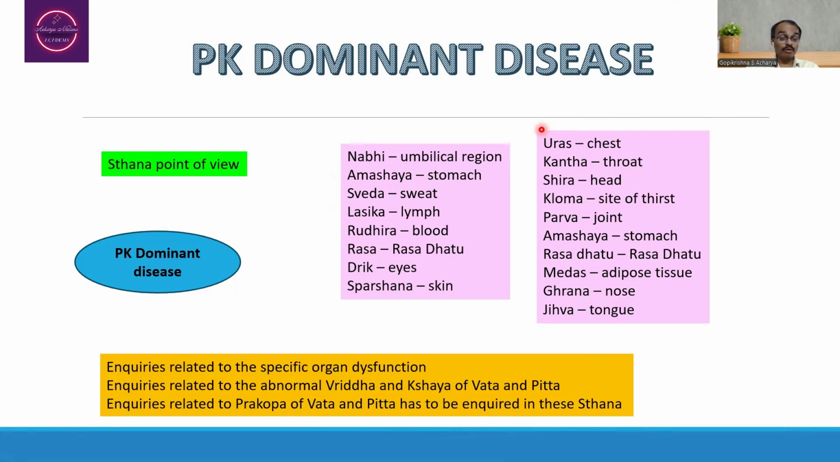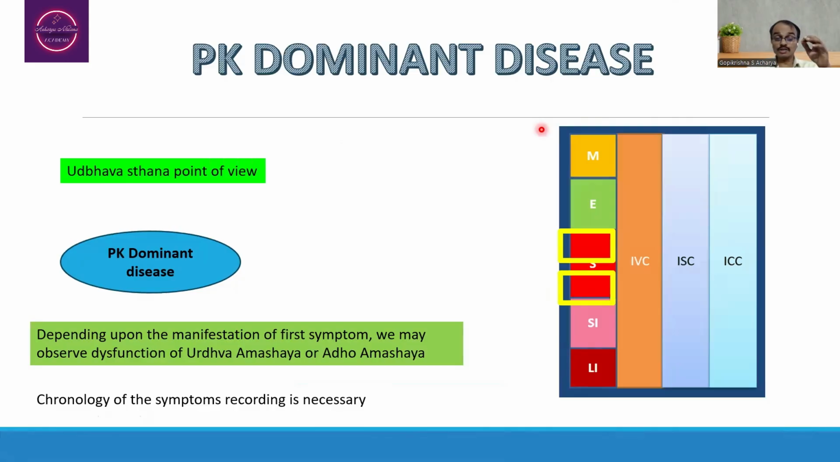You need to inquire about the specific organ dysfunction. For example, if there is any kind of disturbance related to the Nabhi, it has to be inquired with the patient. Amashaya, any disturbed function related to the Amashaya has to be inquired. Sweda, sweat, any kind of sweating disturbances, or the eyes, skin, etc. All these different organs should be inquired about for abnormal activities related to them. Based on it, we are going to say there may be a possibility of a Pitta or Kapha dosha increase in the body.